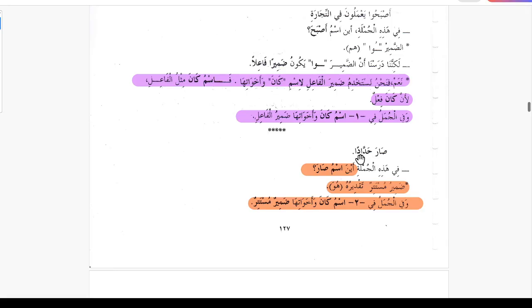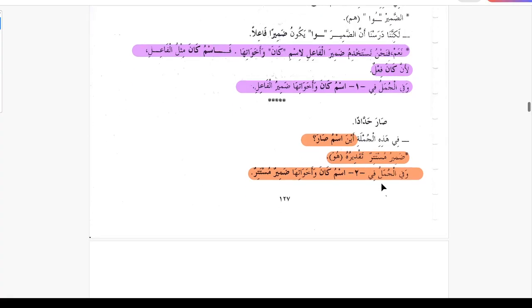So in this example, he became a carpenter. Sara is the sister of Kana, and the damirun mustatirun huwa is ismu Sara, mabniun marfoon fi mahalli rafin, and haddadan is khabru Sara mansubun, alamatun nasbi al fatah.